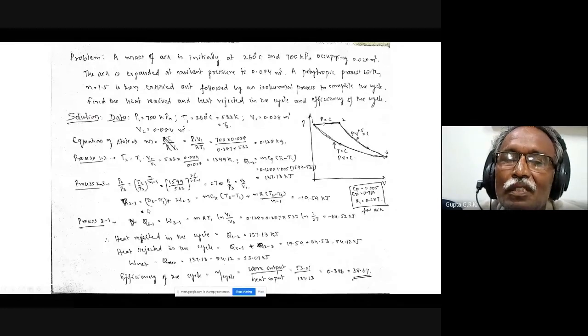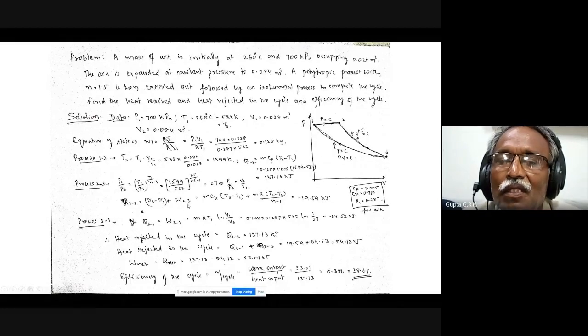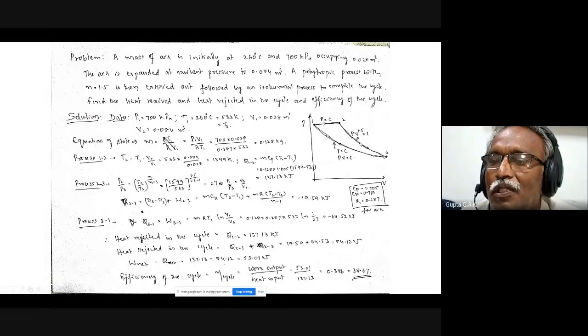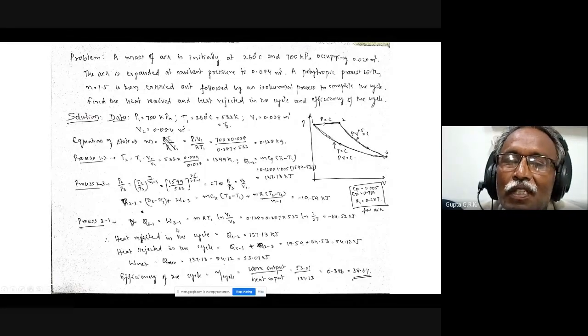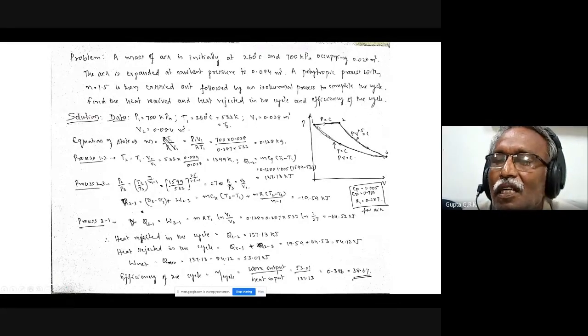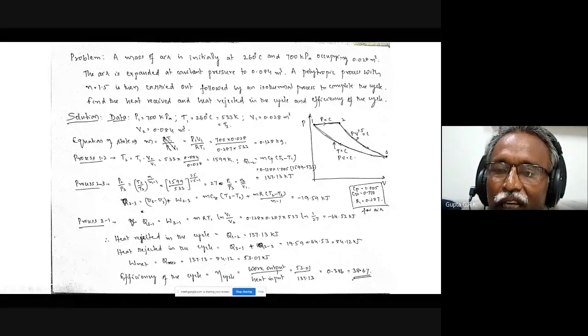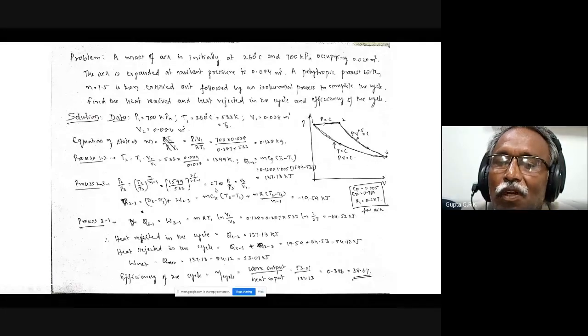So Q23 is U3 minus U2 plus W23. So mCv into (T3 minus T2) plus mR into (T2 minus T3) by (n minus 1). The heat transfer is minus 19.59 for this process 2-3. And process 3-1, Q31 is W31, because internal energy change is 0 for this isothermal process, and it should be equal to mRT1 log(V1 by V3). This V1 by V3 I get from here, which is 1 by 27. So I substitute that here.